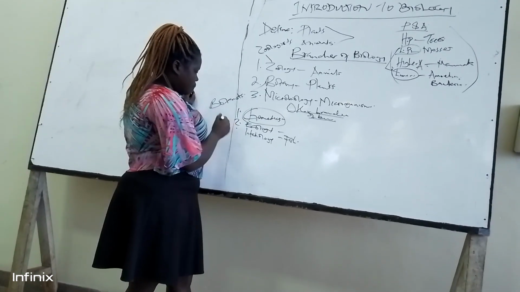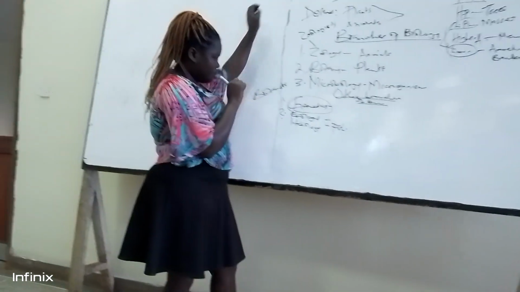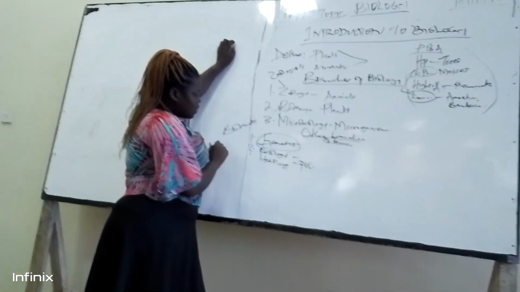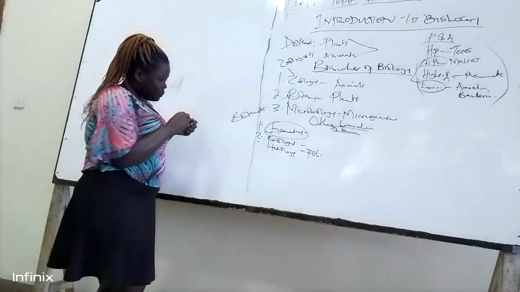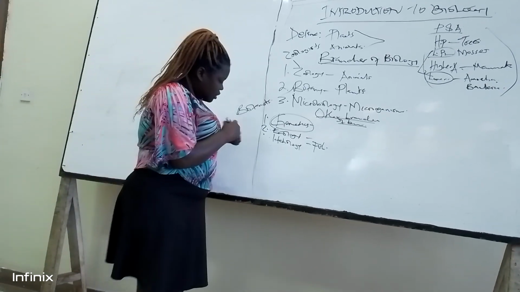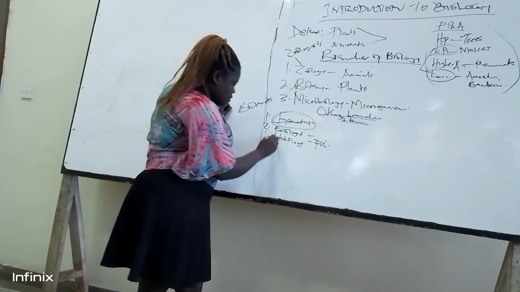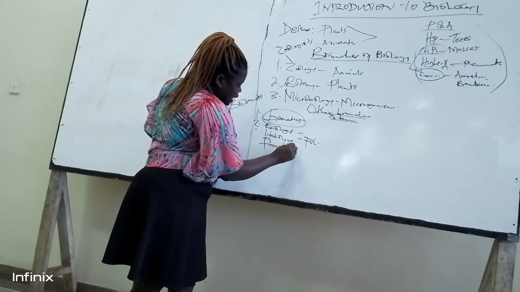Then we have other types of biology: genetics, ecology, physiology, parasitology, cytology, embryology.